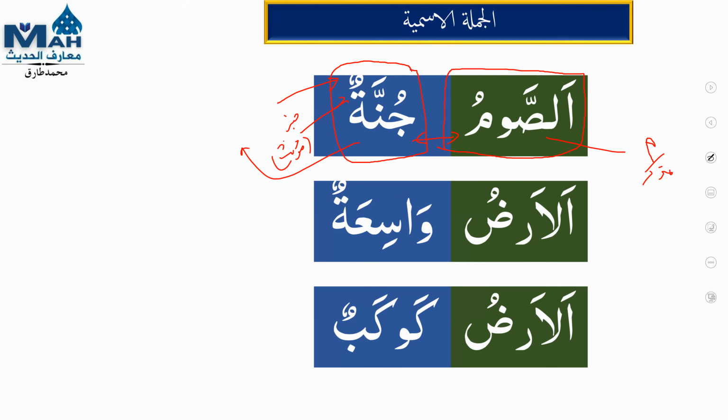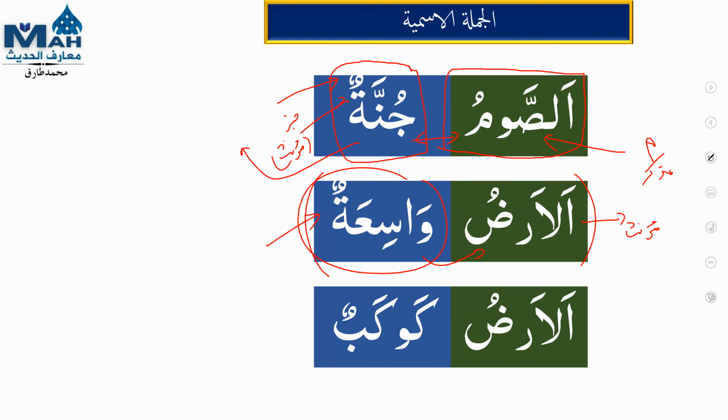Our mubtada is the name of one thing, one condition. As-sawmu, the fast. Junnatun, it is the name of something, shield. In the second sentence, al-ardu wasi'atun, wasi'un, vast, expanded. Al-ardu wasi'atun. Now, al-ardu, it is mu'annas. Wasi'atun is also following its mu'annas because it is an adjective, because for masculine it is different, for feminine wasi'un.